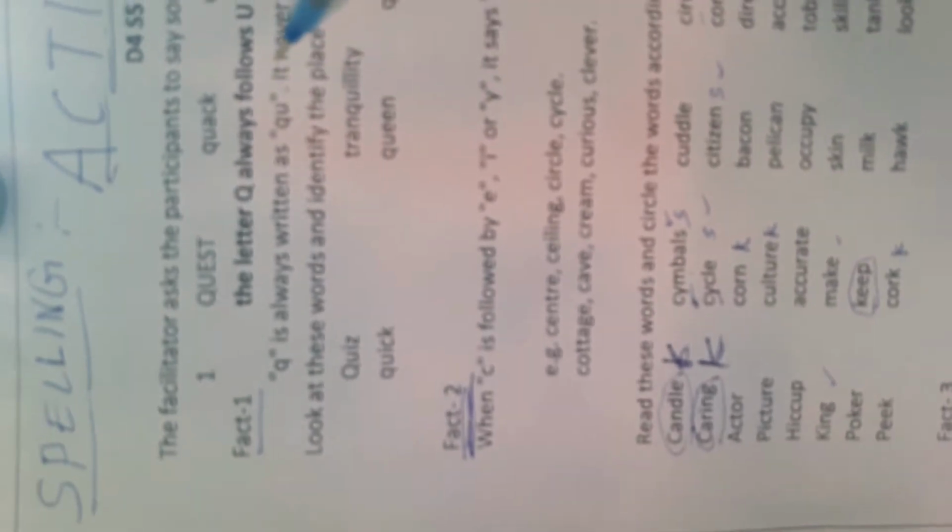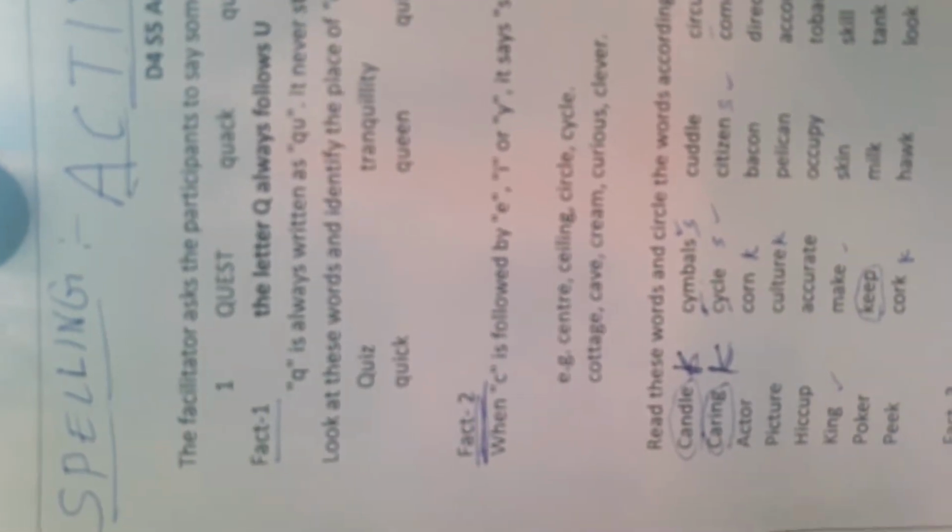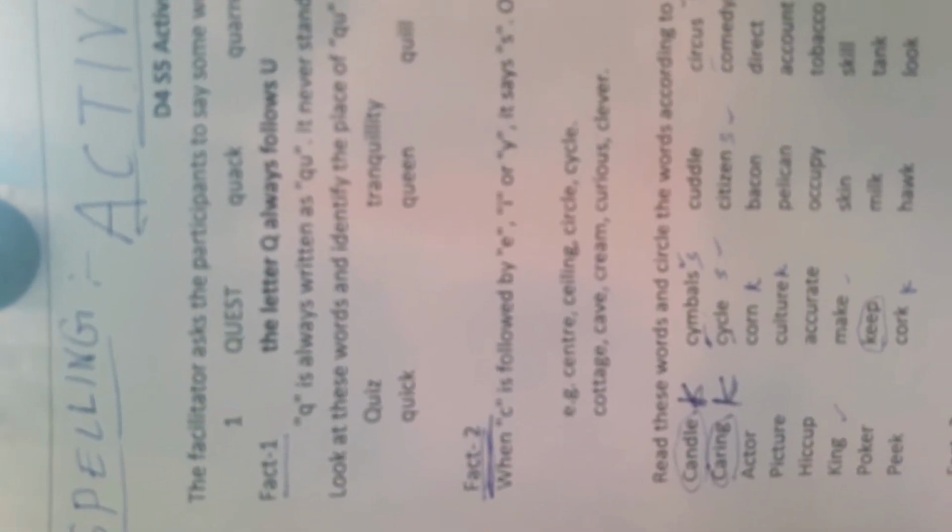The letter Q always follows U. Write it. Q is always written as QU. It never stands by itself.